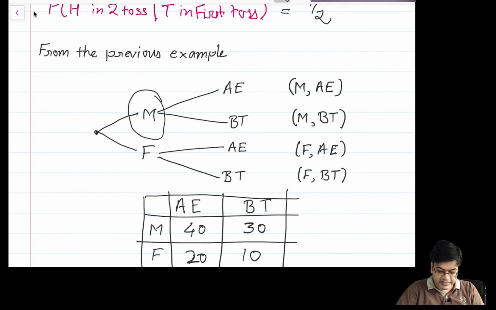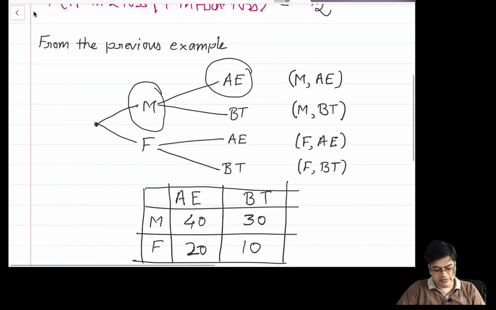Given that the candidate is male, the question asked is what is the probability that he is from AE. So I will only focus on male and then the branch corresponding to it, which is AE. While solving problems, if you write them in a structured manner, it will be very easy. So let us do it for this case.